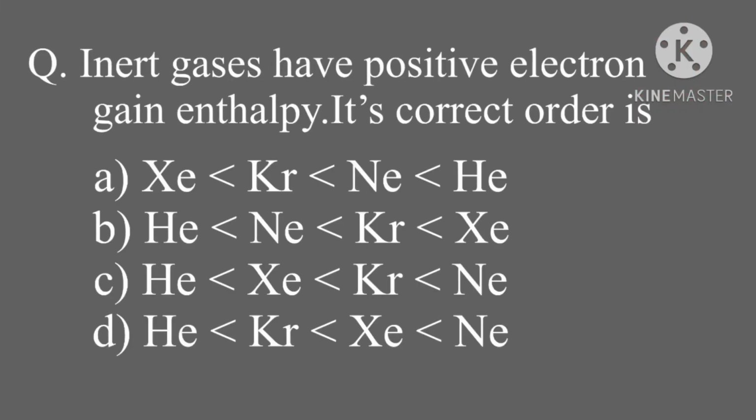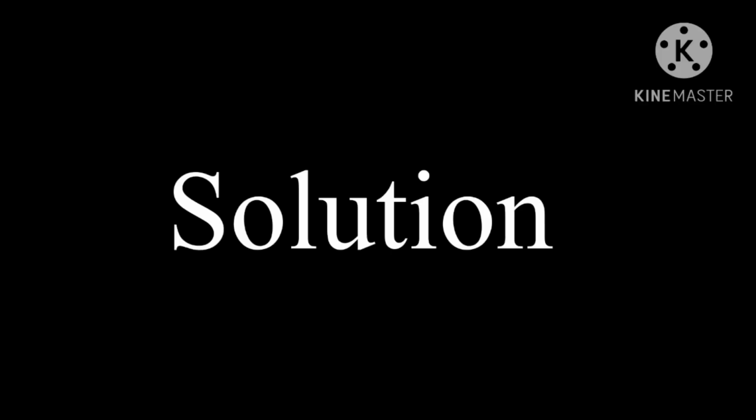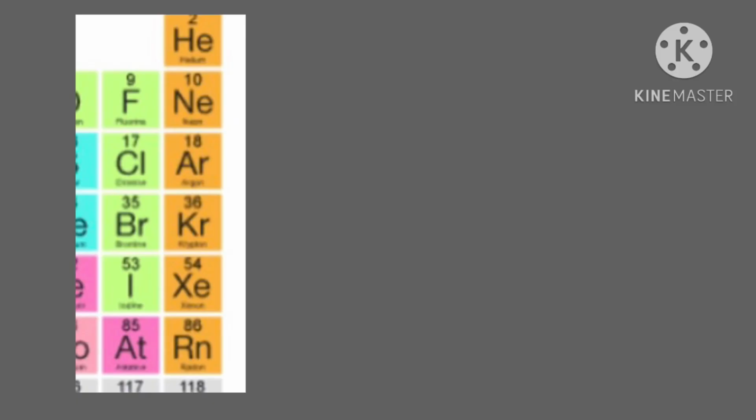Inert gases have positive electron gain enthalpy. Its correct order is, in the 4 options the order is given in increasing order here. So you have to find out the correct answer option of this multiple choice question. Before that you should know some things. Now see, this is group 18: helium, neon, argon, krypton, xenon and radon.